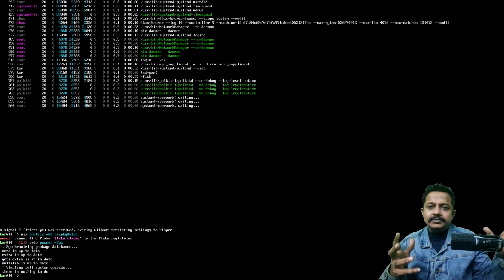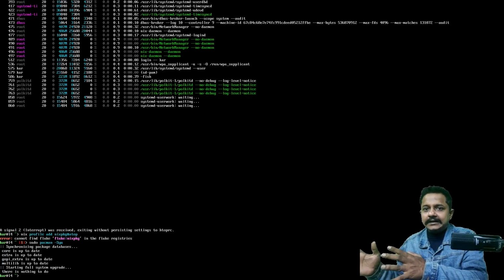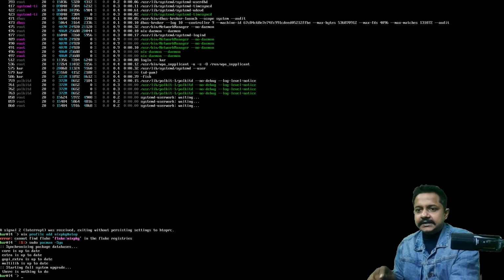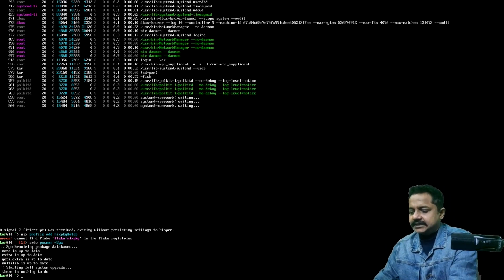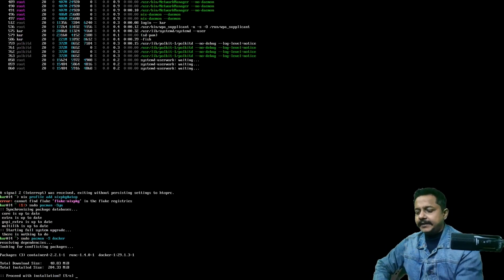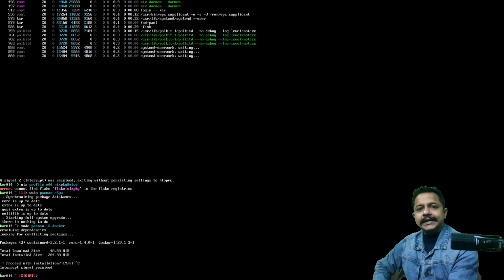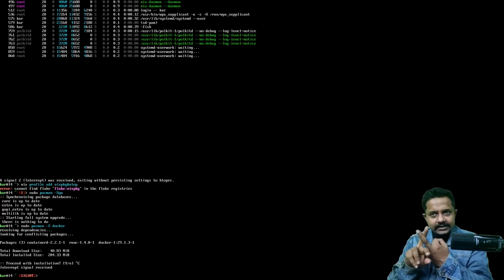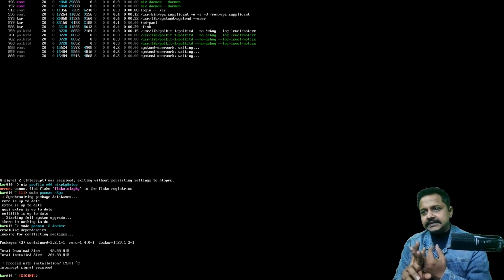If I'm willing to port some Docker images, I want to run that as a remote server. Let me see if this system is capable of running Docker or not. How to install Docker on Pacman? Okay. Sudo pacman -S docker. Let's see if it can. Yes, it can. Only 40 MB of package to download and it will take around 200 MB. I can see only 150 MB RAM is being used.